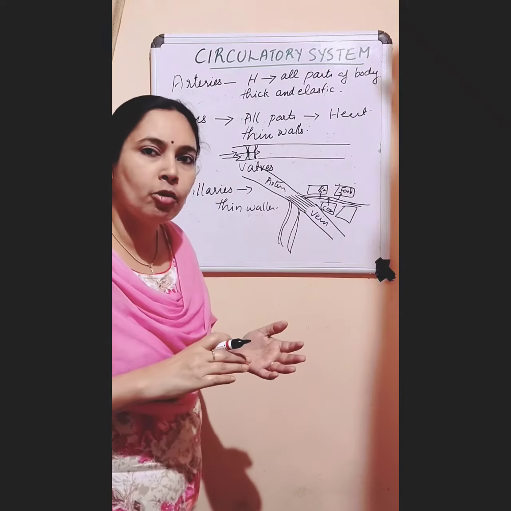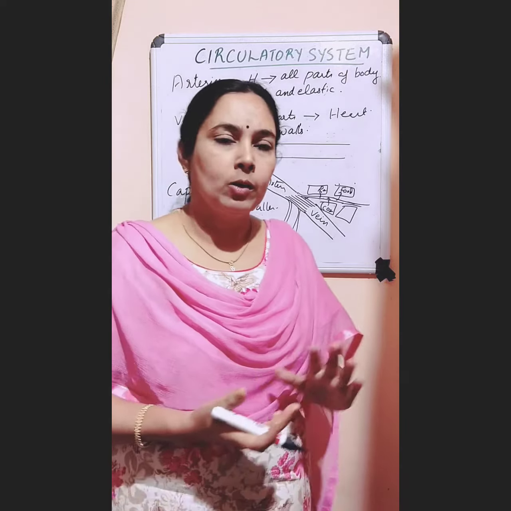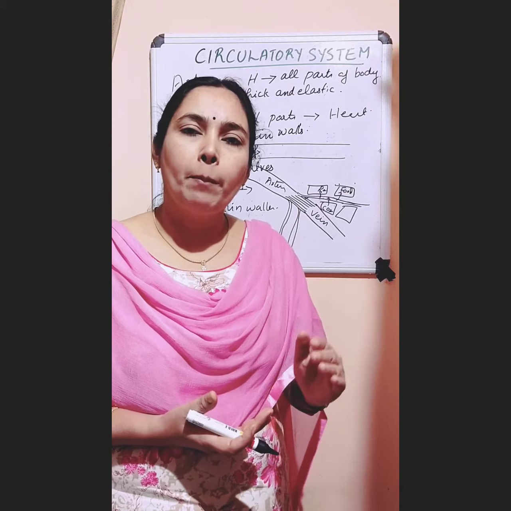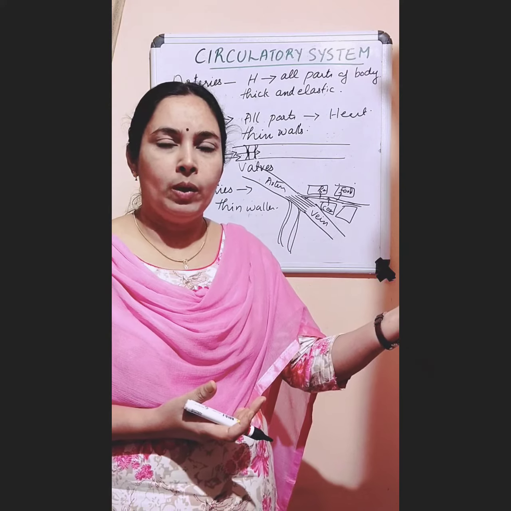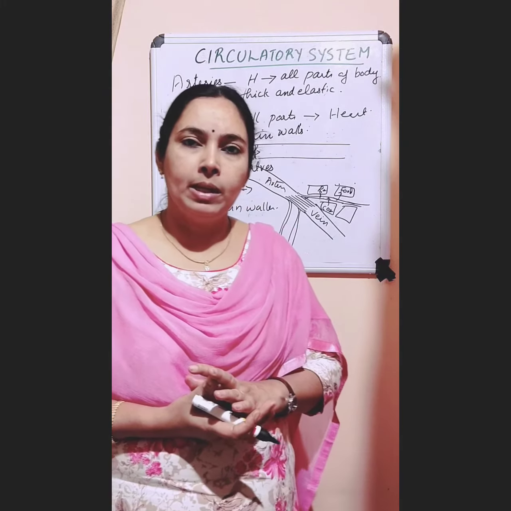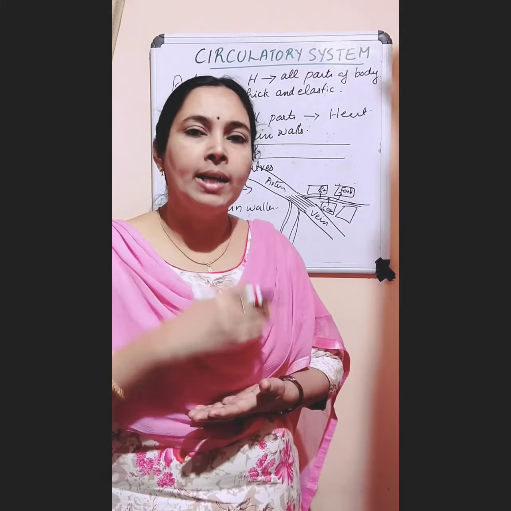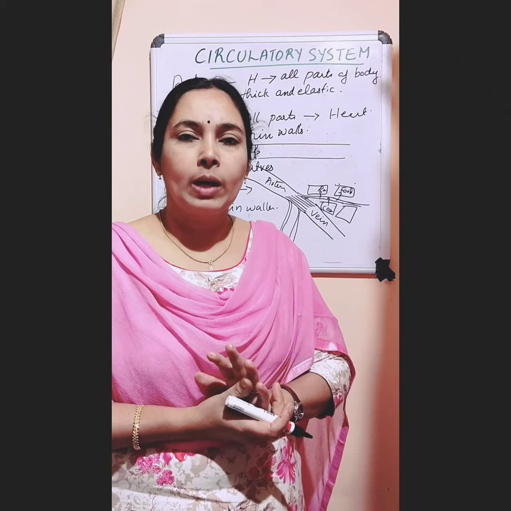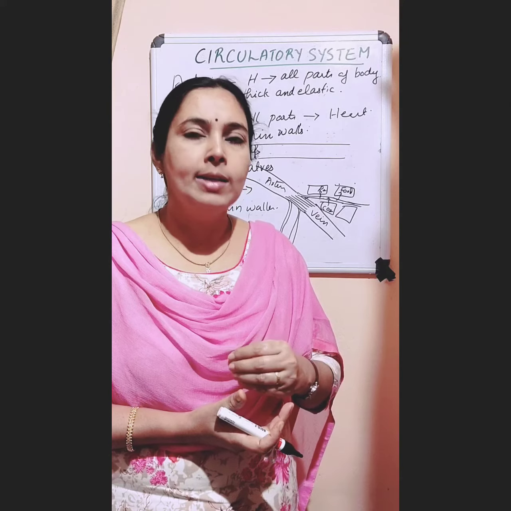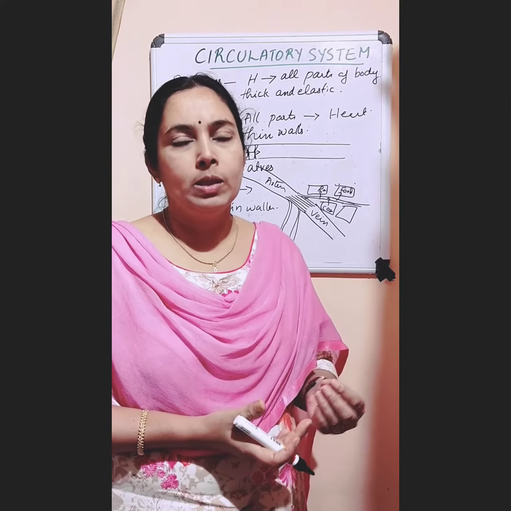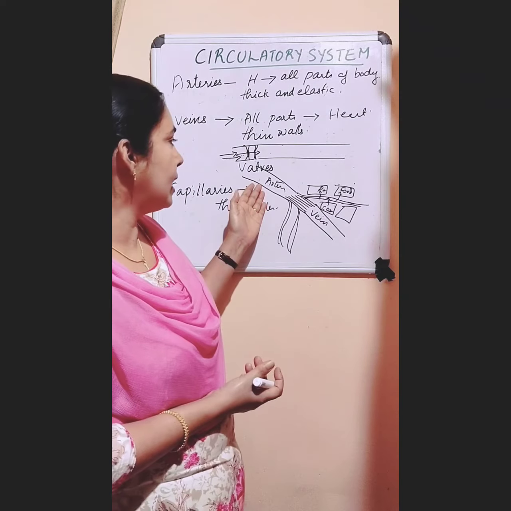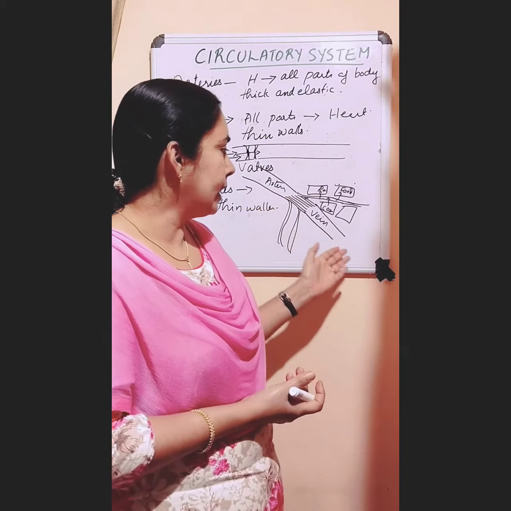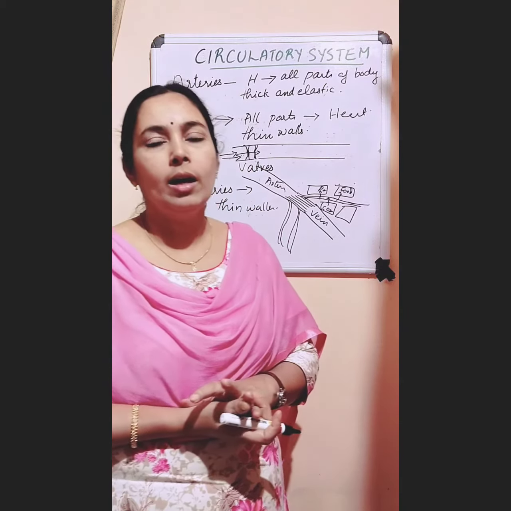So exchange of materials, oxygen, carbon dioxide, food materials, all these are taking place between the capillaries and the cells in our body. So the exchange of materials between the blood and body cells is taking place in our capillaries. Capillaries have thin walls and they are narrow tubes, and they connect arteries with the veins. One end is connected to the artery and the other end of the capillaries is connected to the veins.